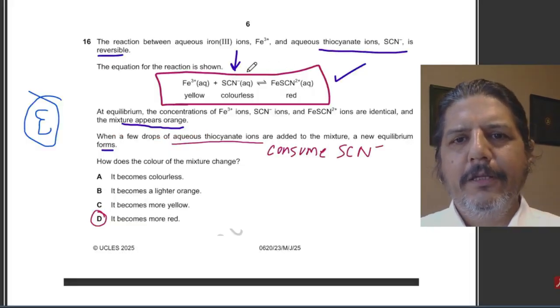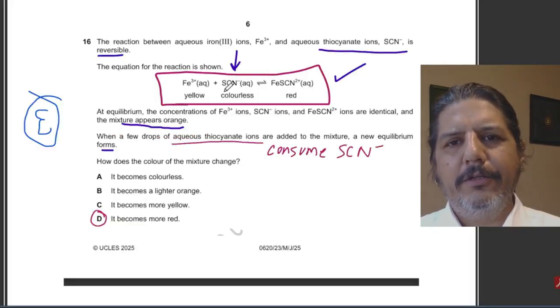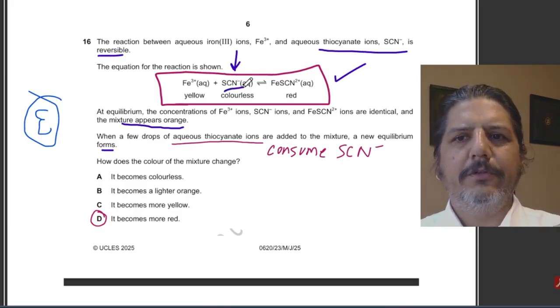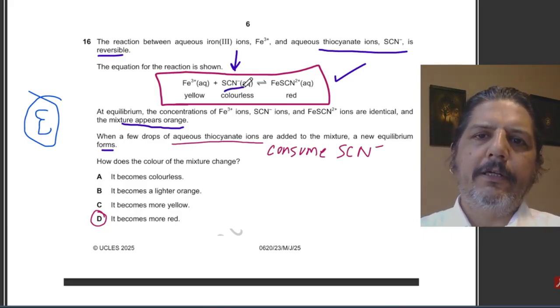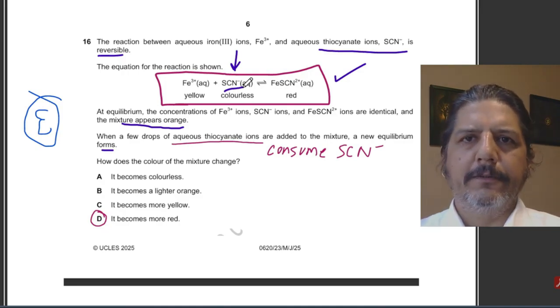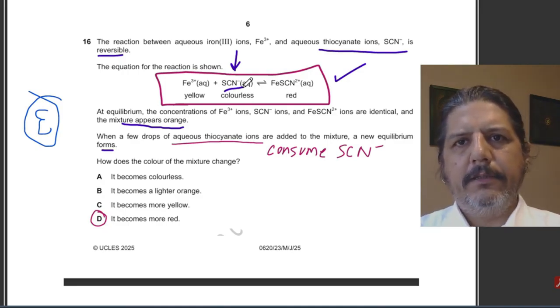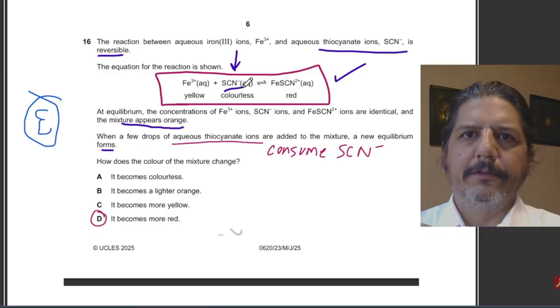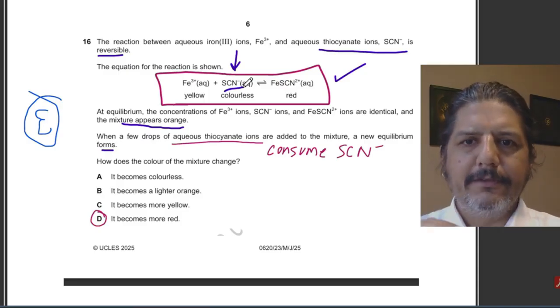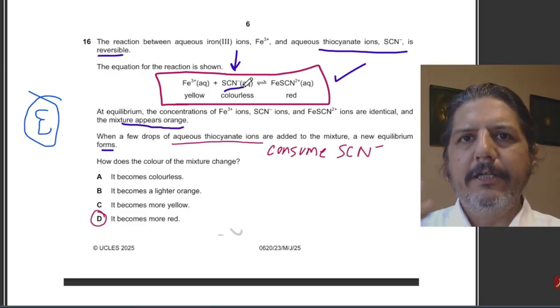Understand this well. For example, in this case, when you are adding aqueous thiocyanate ions, you are increasing the concentration. But like a teenager, the reaction will try to oppose this. You are increasing the concentration, but the reaction will try to decrease it. And how can the reaction decrease the concentration?